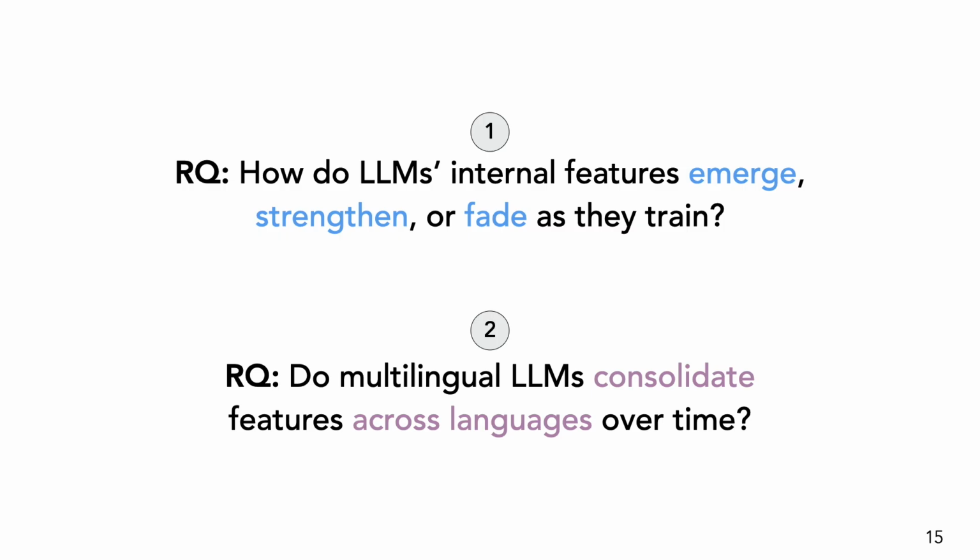Now that we can trace and annotate features, we ask two questions. How do features change during training? Which ones emerge, strengthen, or fade? And do multilingual models consolidate features across languages, or are they kept separately for each language?